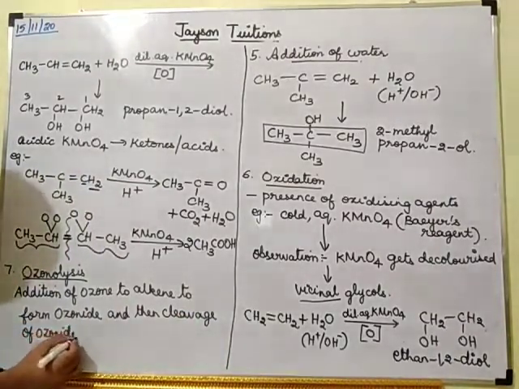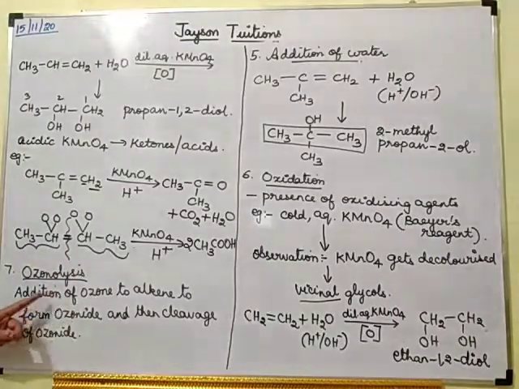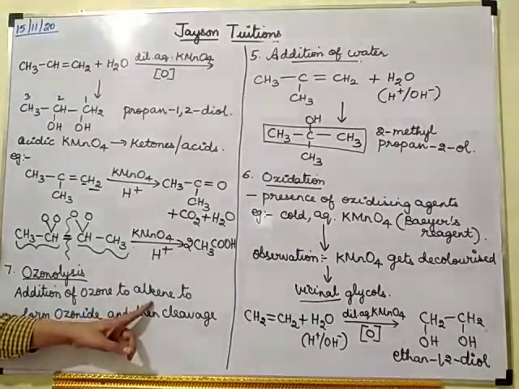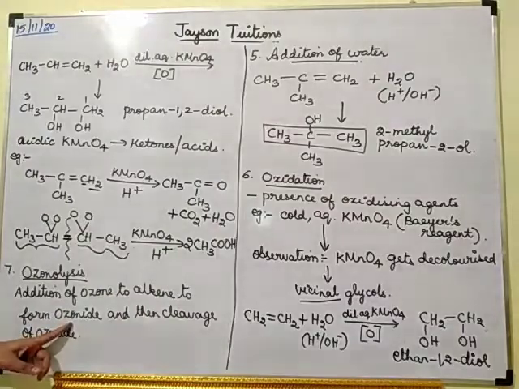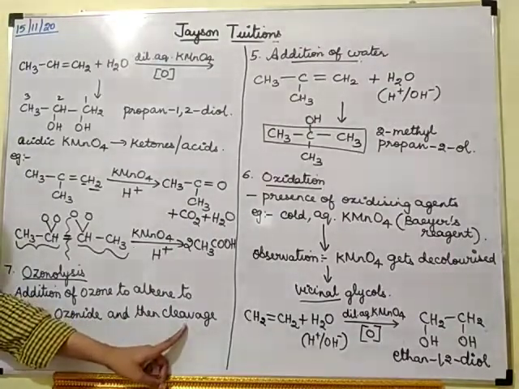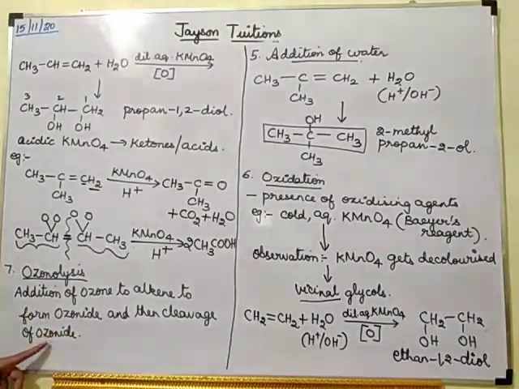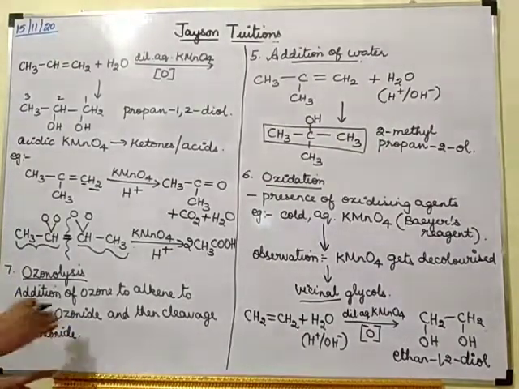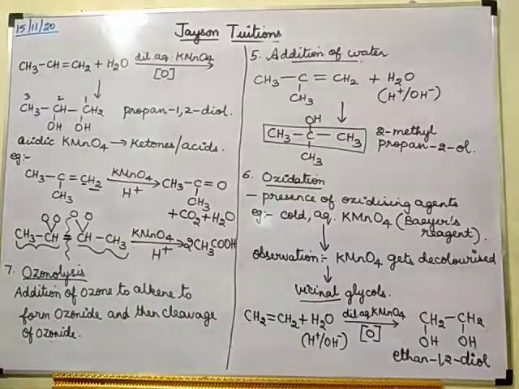So I am going to add ozone to the alkene, which will give ozonide. Then I am going to cleave, which means I am going to break that ozonide and get many small molecules.